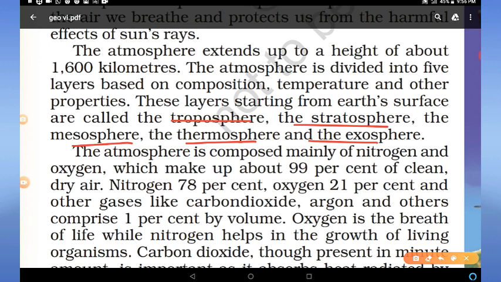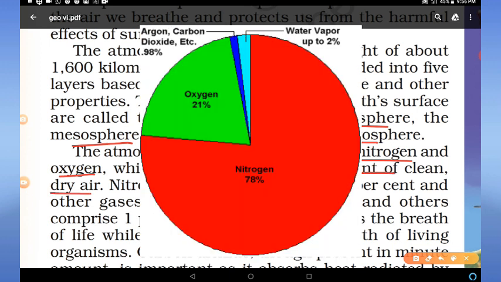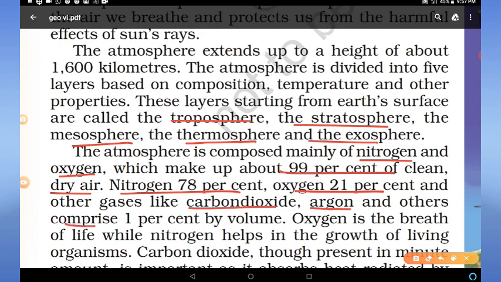The atmosphere is composed mainly of nitrogen and oxygen. These two major gases make up about 99% of clean dry air: nitrogen 78% and oxygen 21%. Other gases like carbon dioxide, argon and others comprise only 1% by volume in the atmosphere.